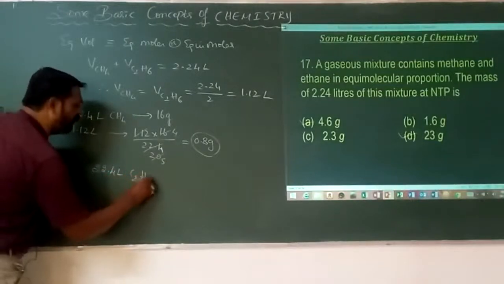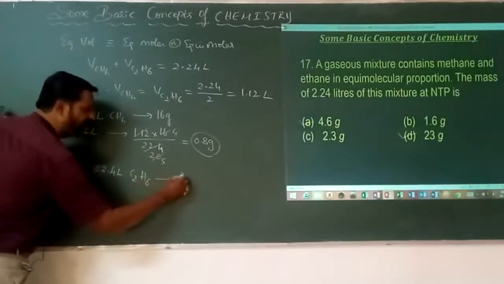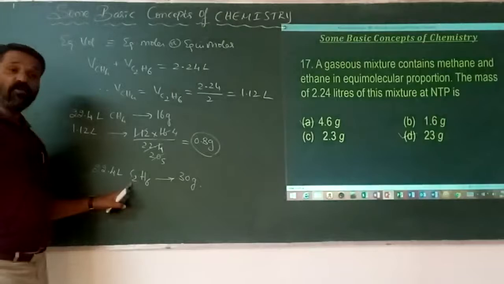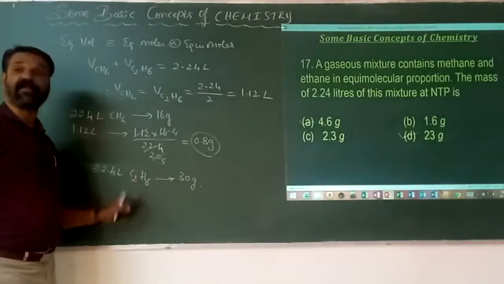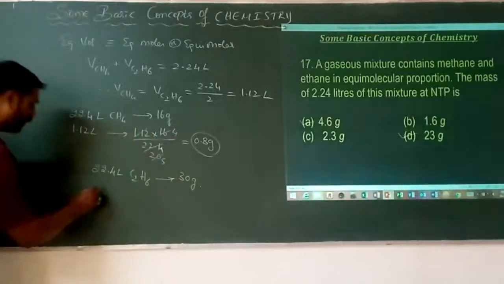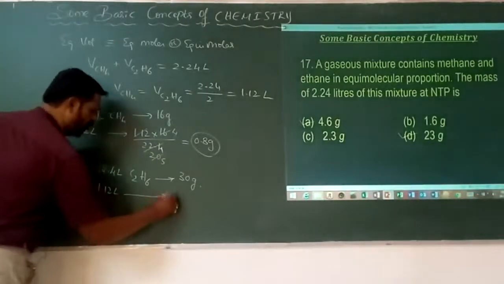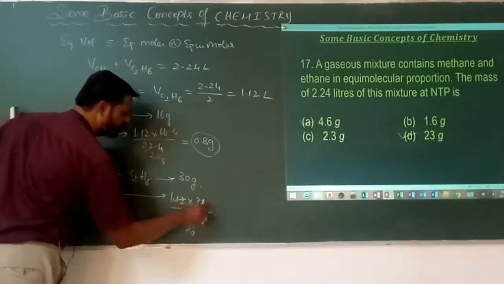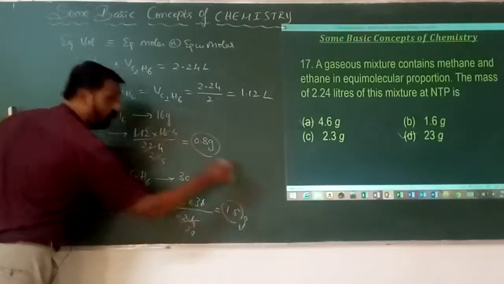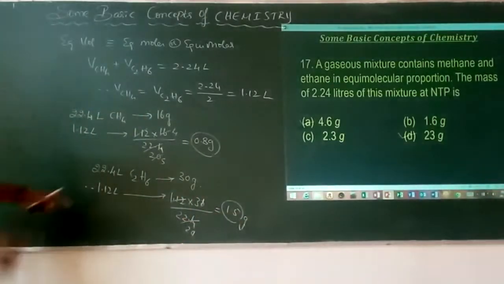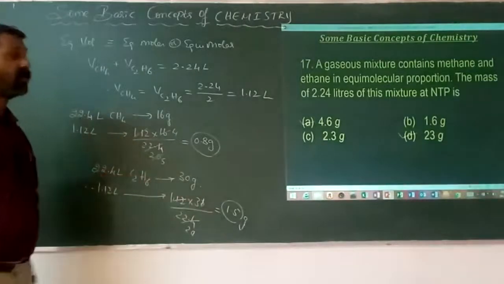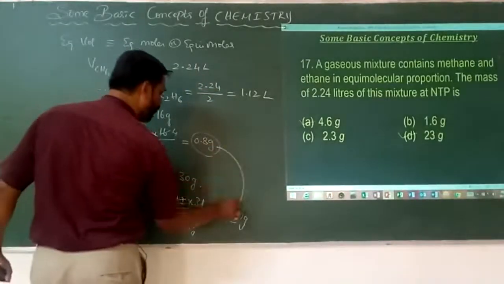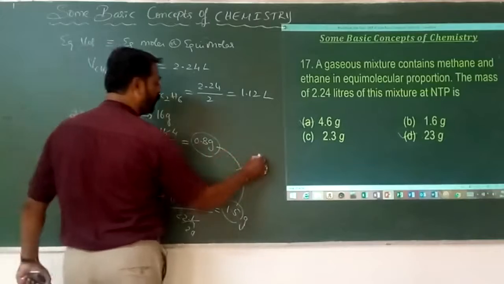Let's have another one. 22.4 liters of ethane is again 1 mole, and it refers to 30 grams, the gram molecular mass: 12 twos are 24, plus 6 ones are 6, so 6 plus 24 is 30. But the volume here is 1.12 liters, so 1.12 into 30 divided by 22.4 is 3 by 2, that is 1.5 grams. So the individual masses are 0.8 grams for methane and 1.5 grams for ethane. What is the mass of this mixture? It is the addition of these two: what is 1.5 plus 0.8?